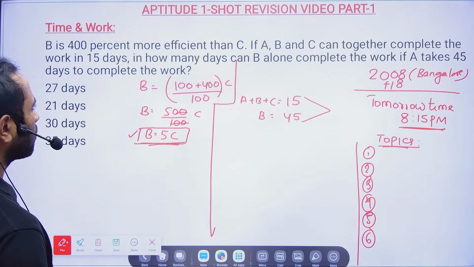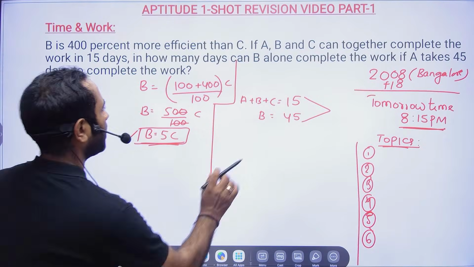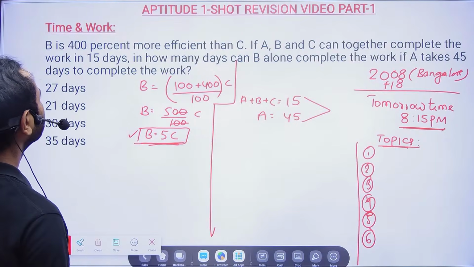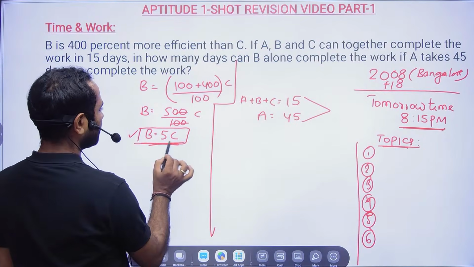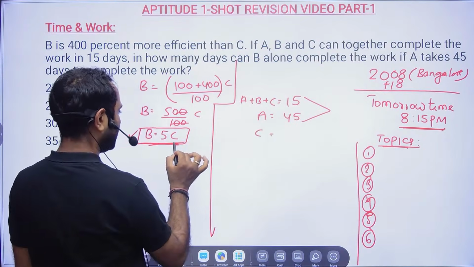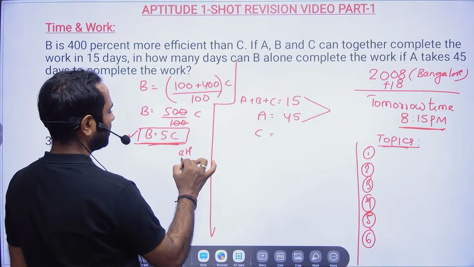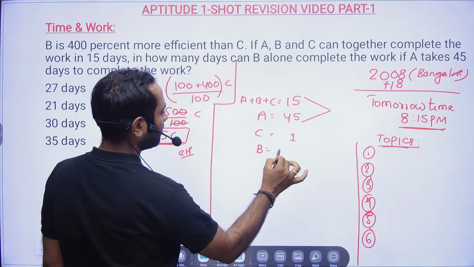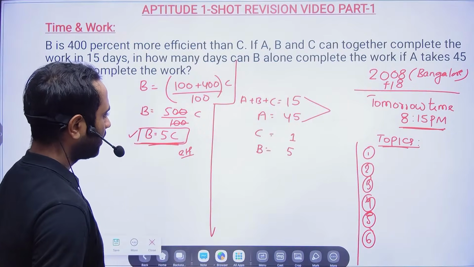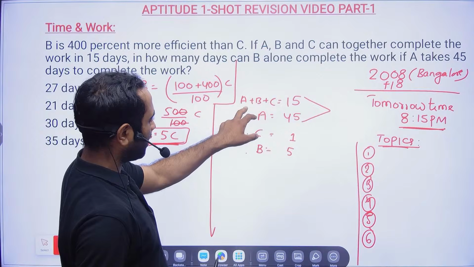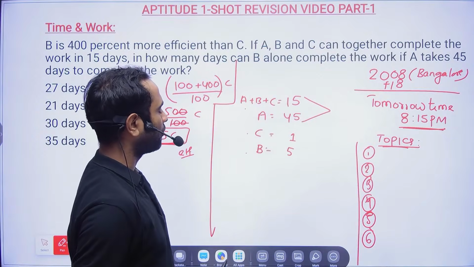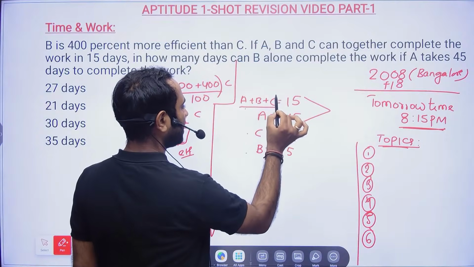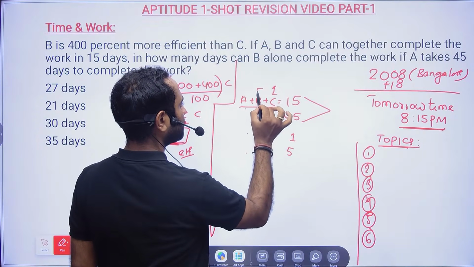If I take C efficiency as 1, then B efficiency will become 5. This is in the form of efficiency, so I will assume C is 1 and B is 5.